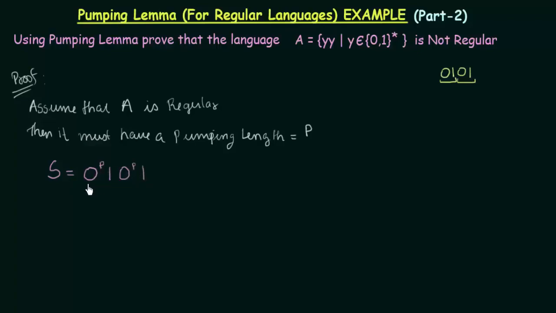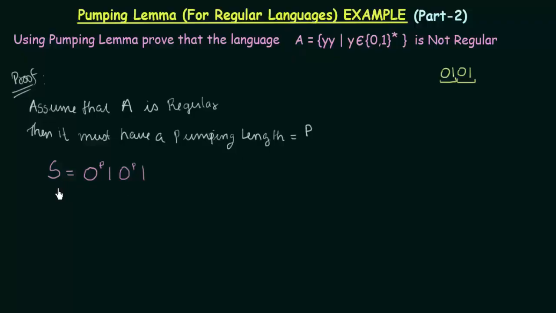Now we see that this means the string contains P number of zeros followed by a 1, and then again P number of zeros followed by a 1. So we see that the first half and the second half are exactly similar, so it lies in this language A.